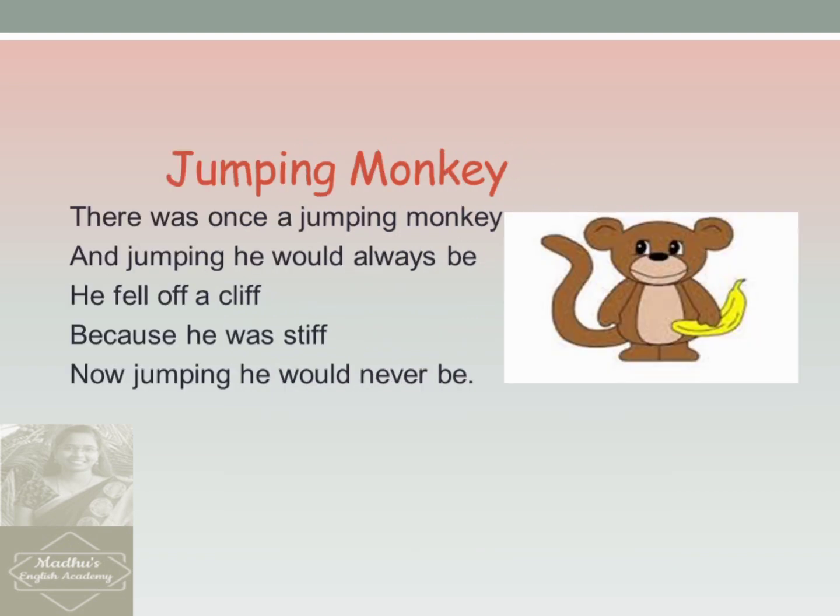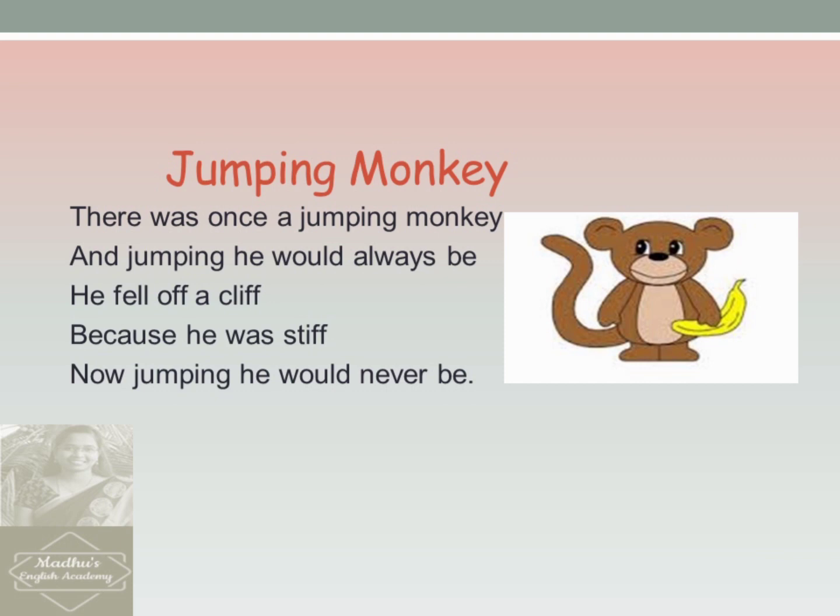Shall we have another example? A jumping monkey. There was once a jumping monkey, and jumping he would always be. He fell off a cliff because he was stiff. Now jumping he would never be. Funny, right? Look at the rhyme scheme. Monkey, always be and never be: lines 1, 2 and 5 rhyme with each other.